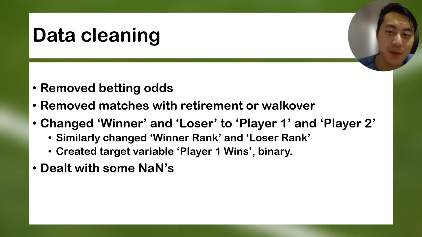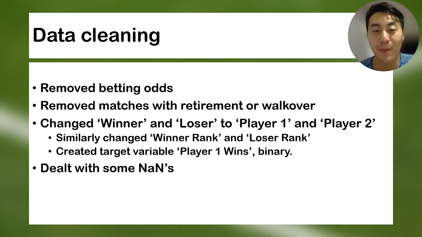I removed matches where a player retired or had a walkover because it's not really predictable and not indicative of skill. I also changed the winner and loser columns to alphabetically map to player 1 and player 2 columns, since we shouldn't know who won before the match starts. And the other important thing is that I created my binary target variable, player 1 wins.